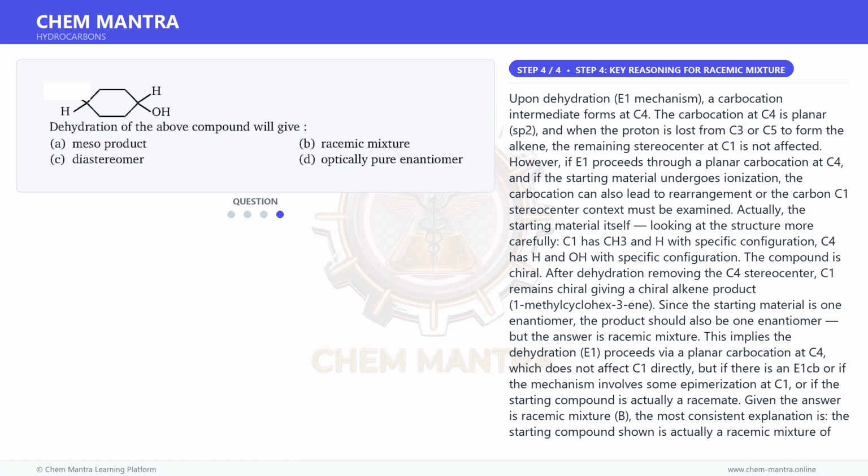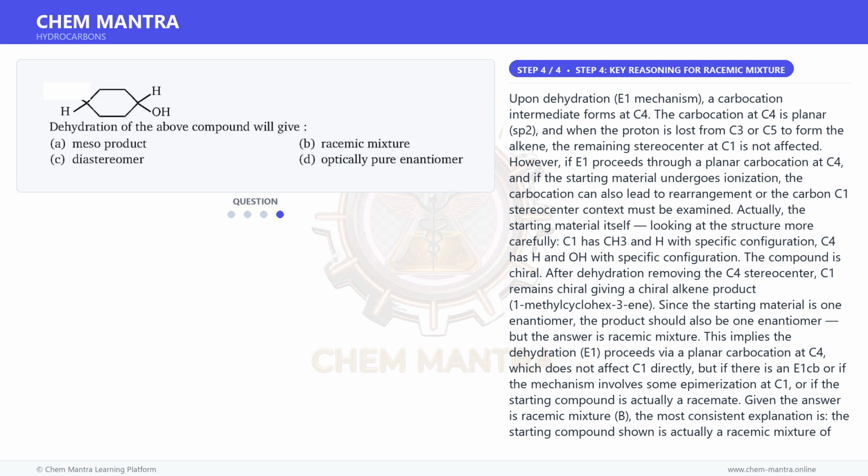Actually, the starting material itself, looking at the structure more carefully, C1 has CH3 and H with specific configuration, C4 has H and OH with specific configuration. The compound is chiral. After dehydration removing the C4 stereocenter, C1 remains chiral giving a chiral alkene product, 1-methylcyclohexene.